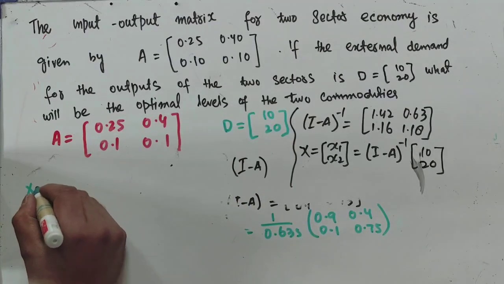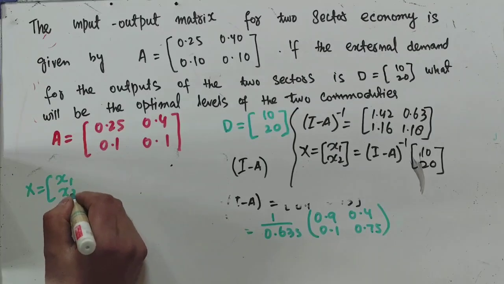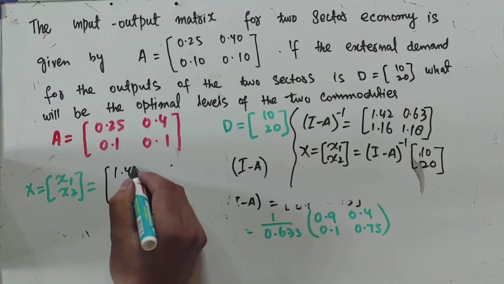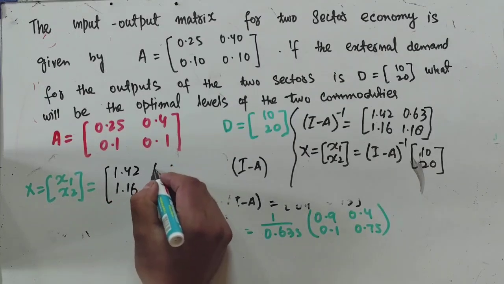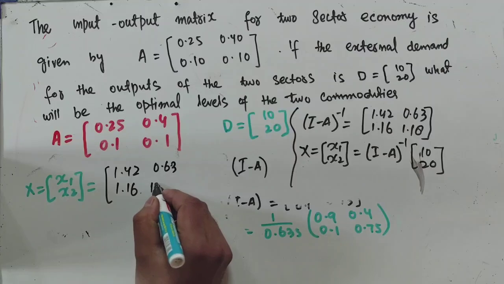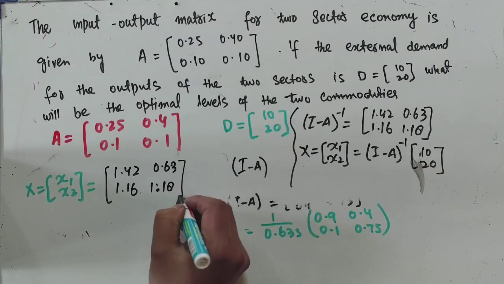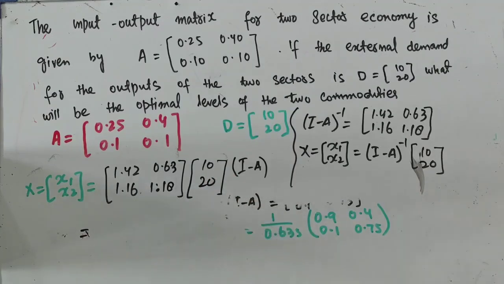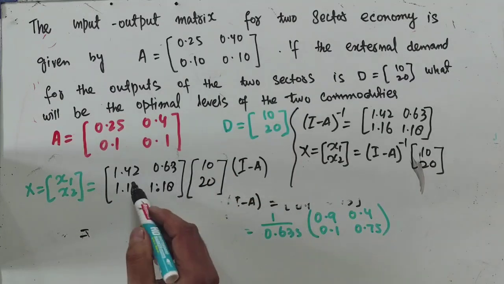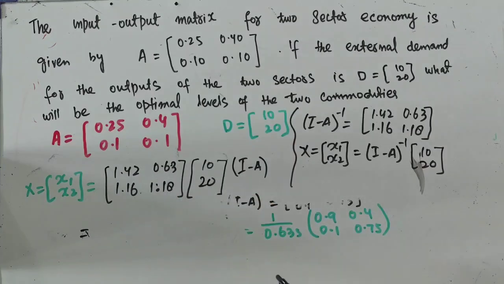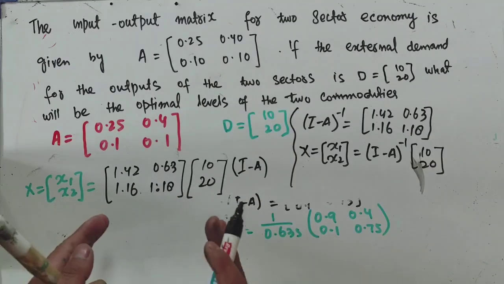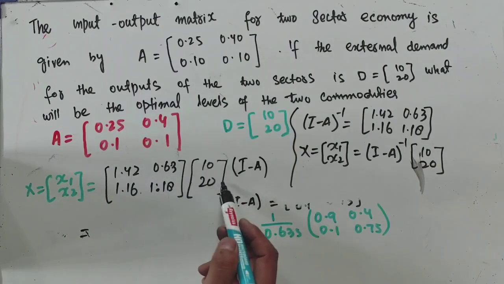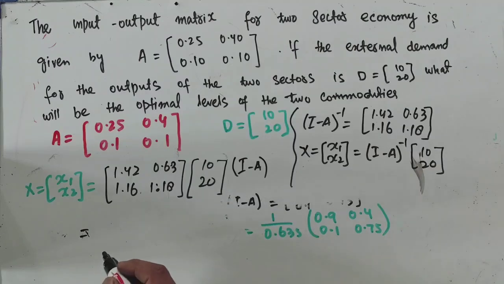So our X, which is X1, X2, will be equal to this matrix: 1.42, 1.16, then 0.63, then 1.18. To this we multiply 10, 20. So we have matrix multiplication here. These two matrices are conformable, that is, matrix multiplication is defined, because the number of columns in the first matrix is equal to the number of rows in the second matrix, so we can do the multiplication here.